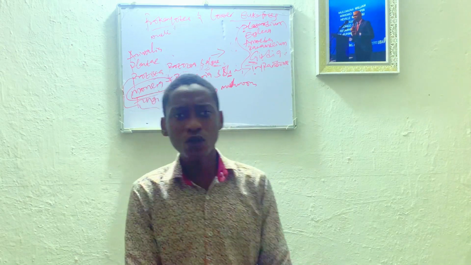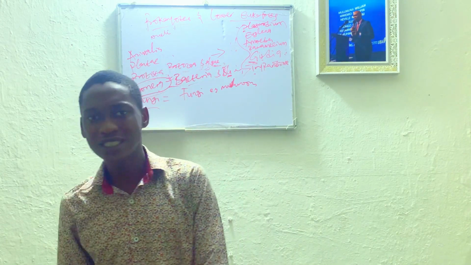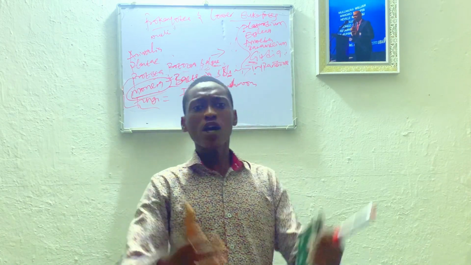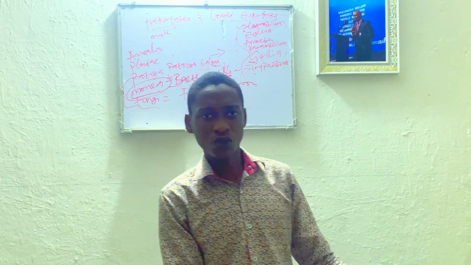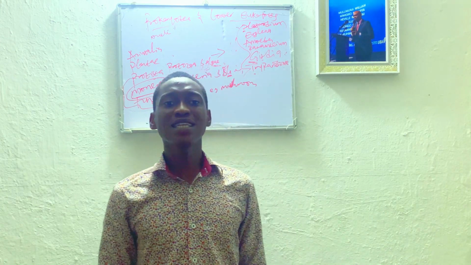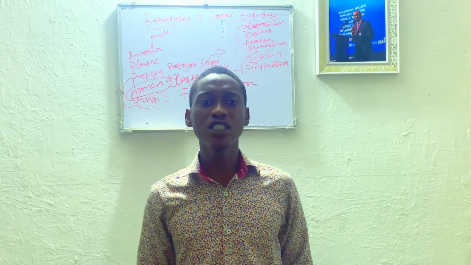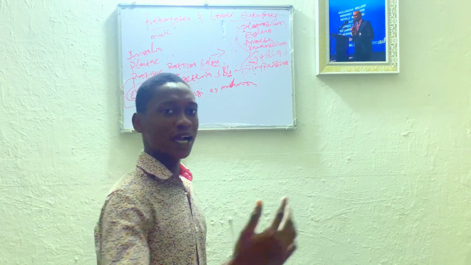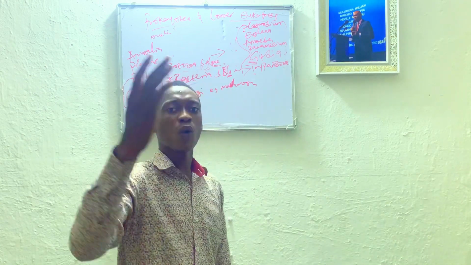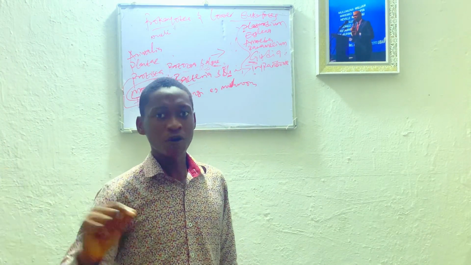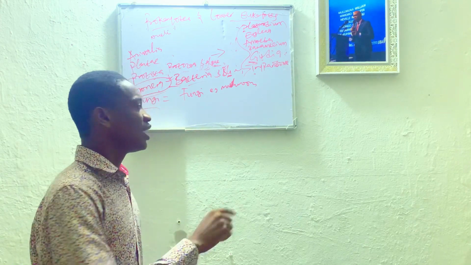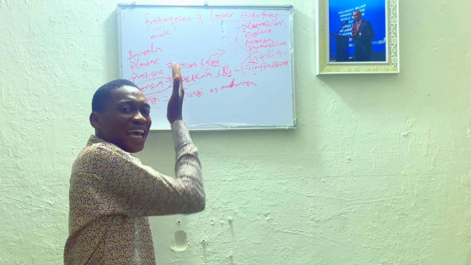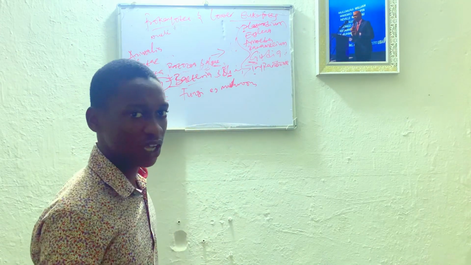Now, I want to give a difference between something. We have cellular organisms and then we have acellular organisms. When we are talking about cellular organisms, remember in the cell theory, we said that all organisms arise from what? Cells. Are we together? Now, that means that the cell is an important part of every organism. So you first of all see a cell, you then see a tissue, then an organ, a system, and then you talk about what? An organism. Are you together now? So that is the cell and cell theory. And when we're talking about acellular organisms, they are organisms that don't possess any cell. Example is the virus. Let me explain.